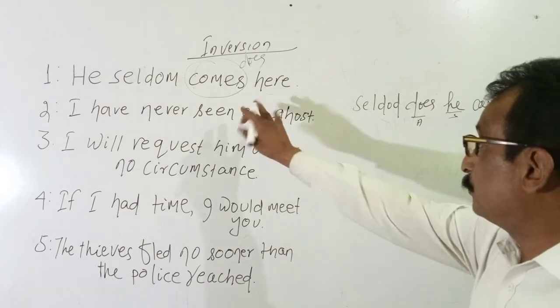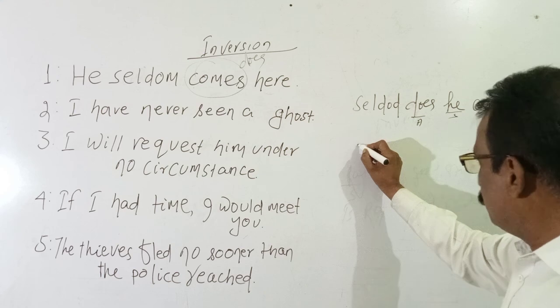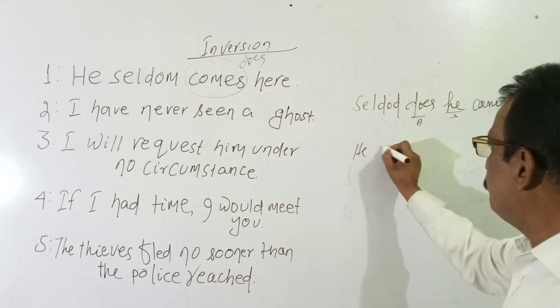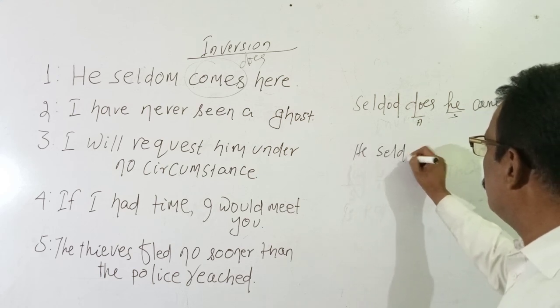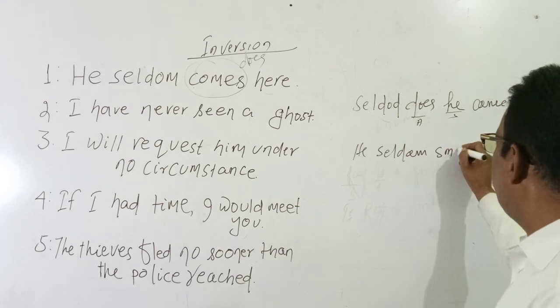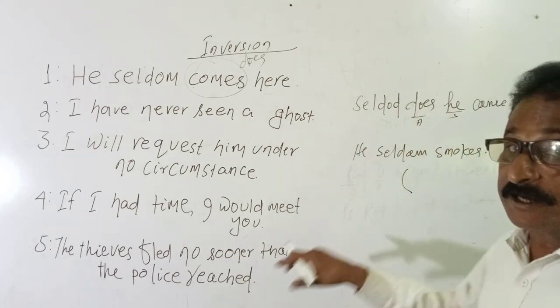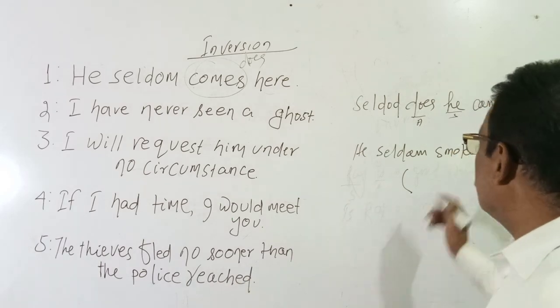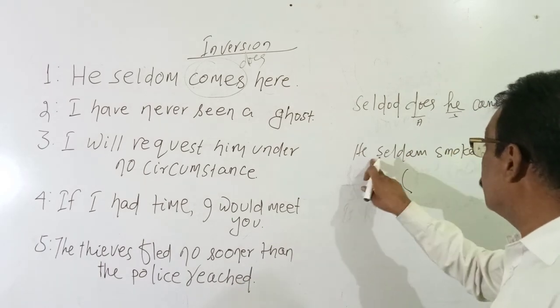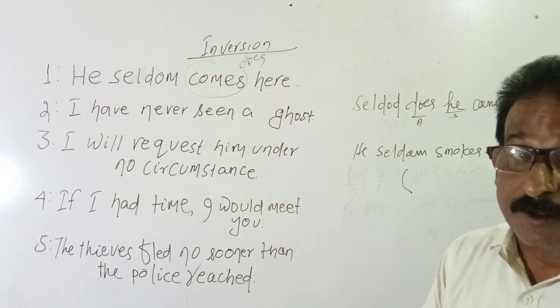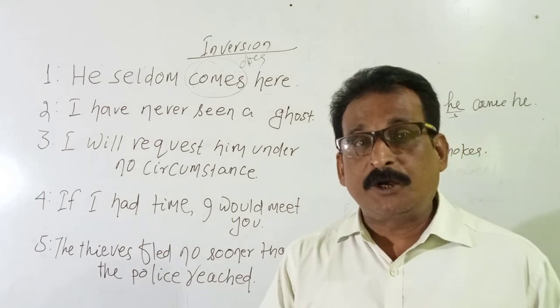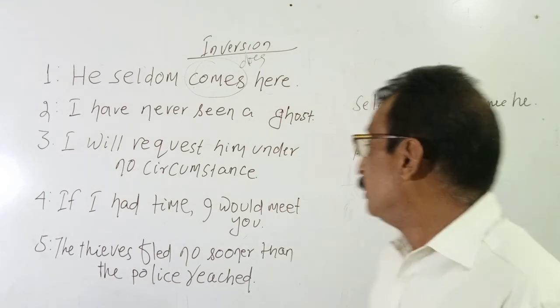In most of the exams, questions come like this: He seldom smokes. And the instruction comes: rewrite this sentence using seldom in the beginning. When such a question comes, generally what do the students do?